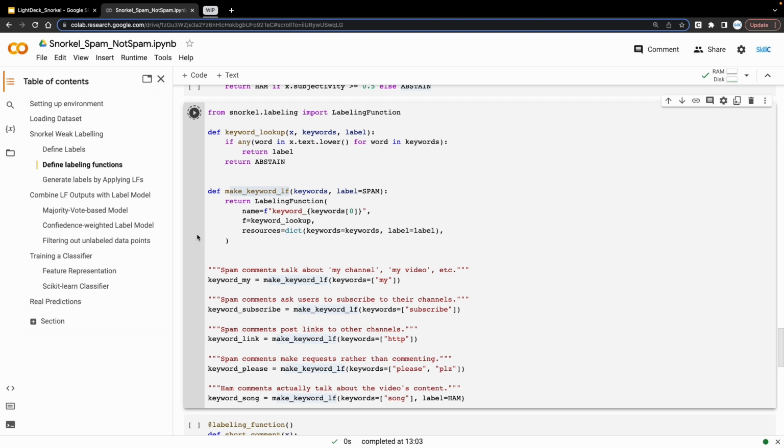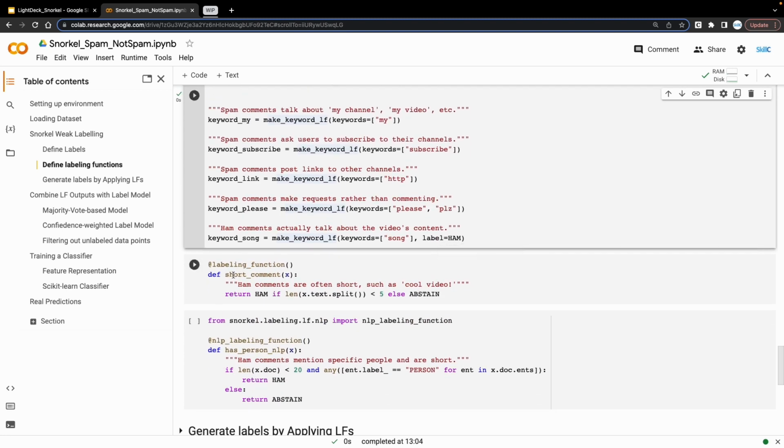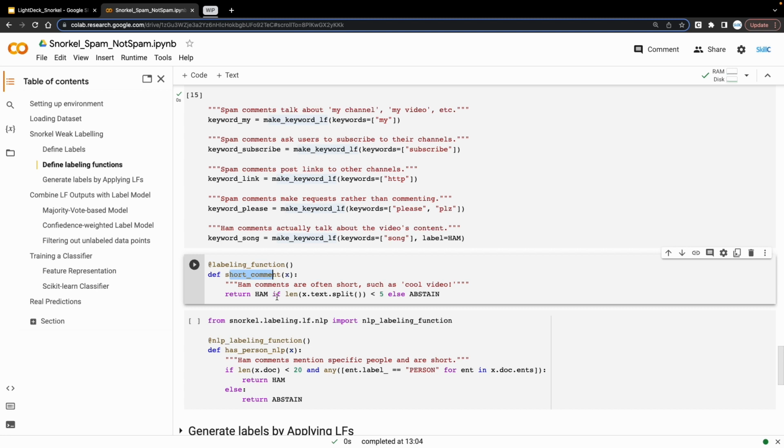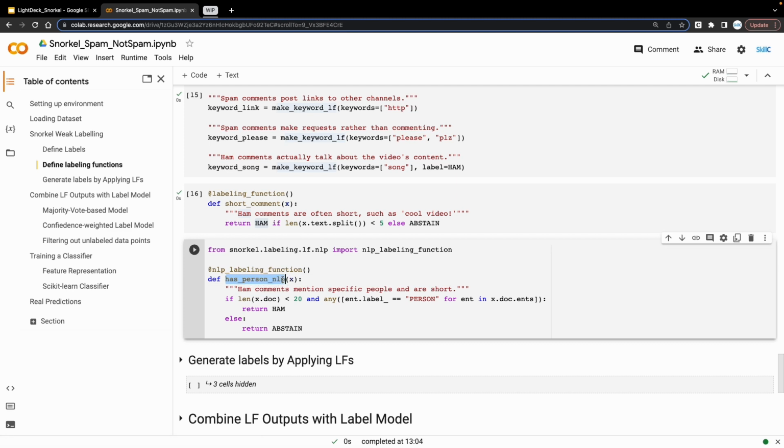I'll run this one. And towards the end, we have two more LFs. First one is short comment, which votes any given text as ham if the length is less than 5. And then there is has person NLP. Logic over here is if a particular comment has mention of a person.